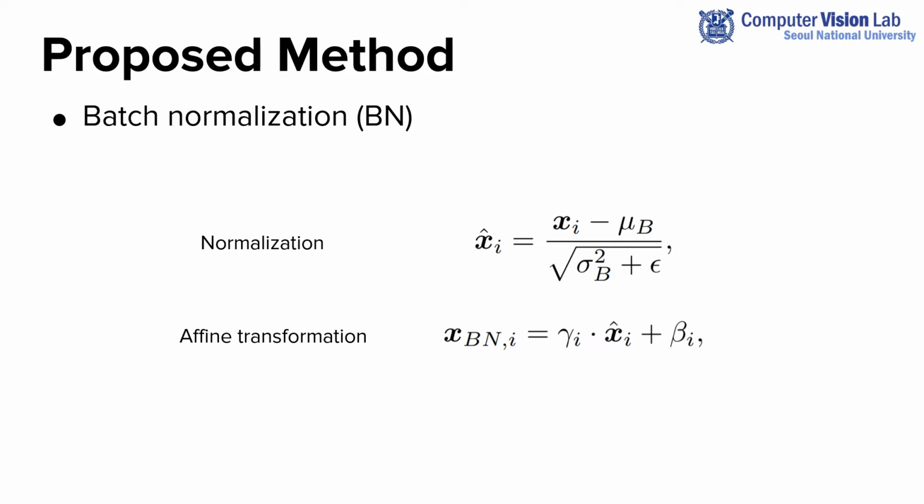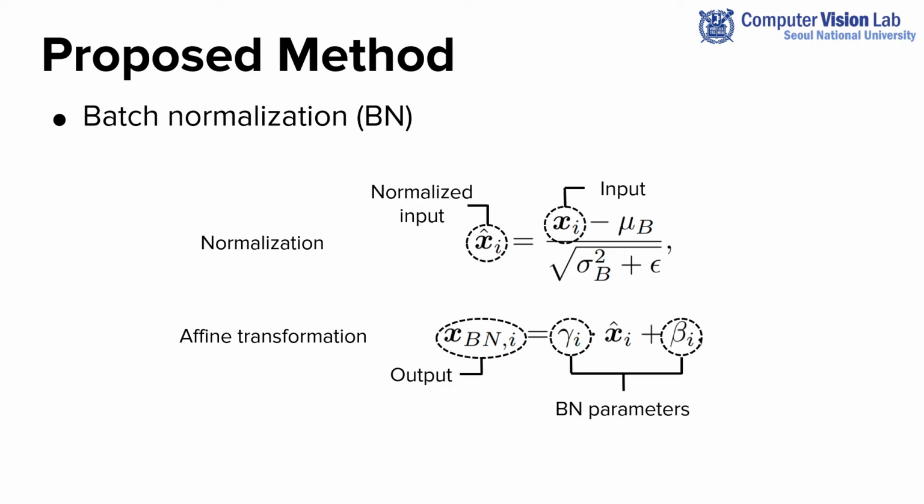First, I will briefly explain the batch normalization layer. The batch normalization layer consists of two operations, normalization and affine transformation. Here i indicates the channel-wise index. First, the input is normalized, which results in a normalized input with a mean of 0 and standard deviation of 1. Then the normalized input is transformed by the trainable parameters gamma and beta.